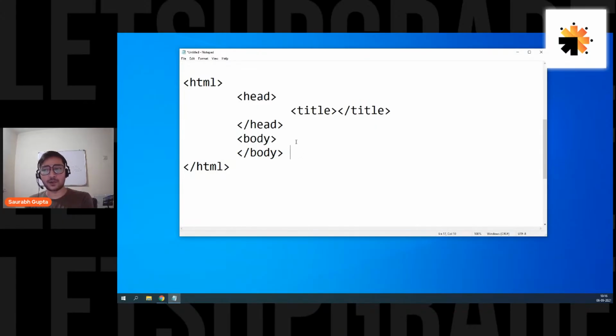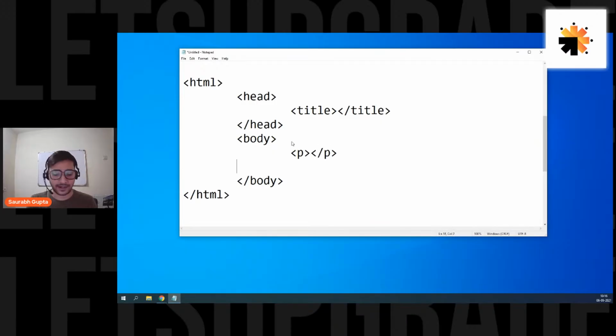Now when you write this code, let's say for example you again go in your body and you create some other tags, like let's say you have a p tag, okay, then you might have an h1 tag, something like that. Okay, now when you execute this, that means when you run this page on the browser, what is actually happening inside?